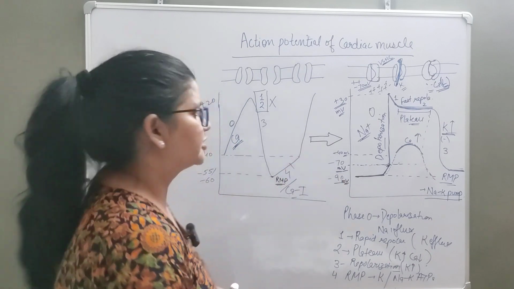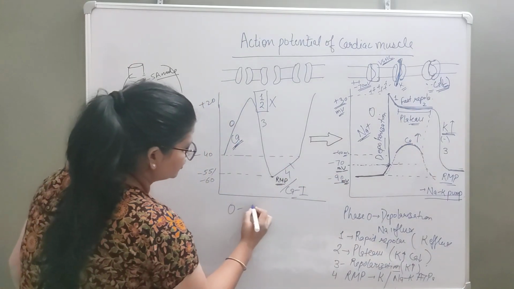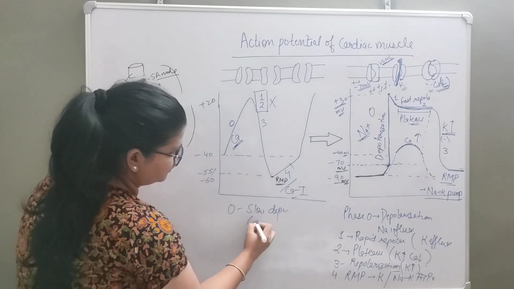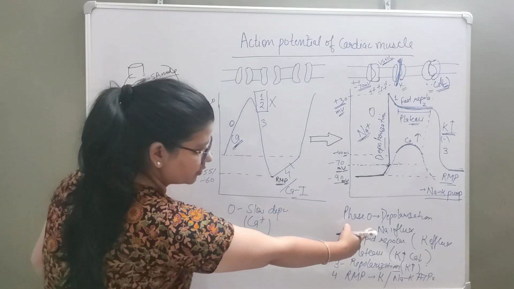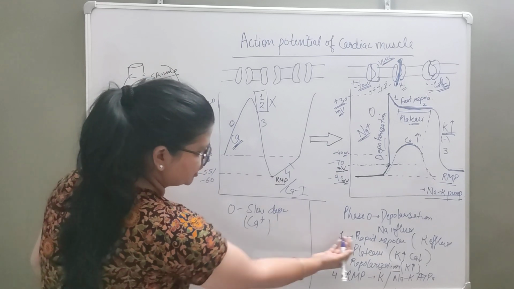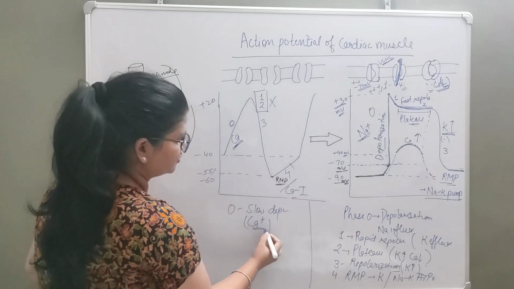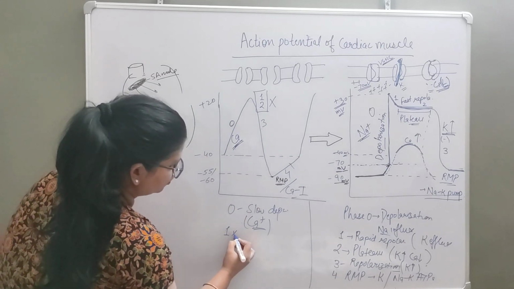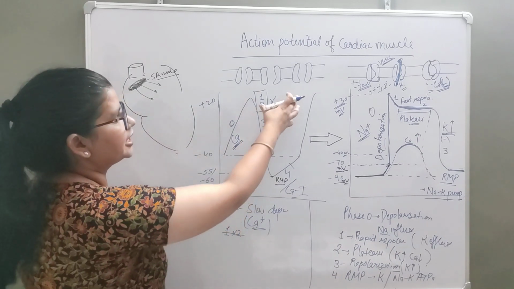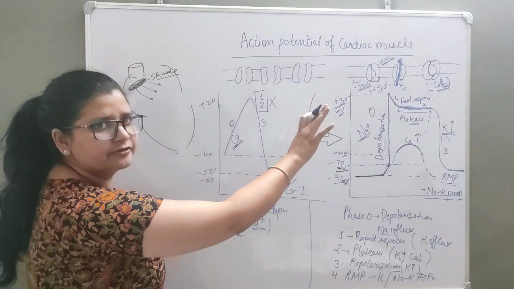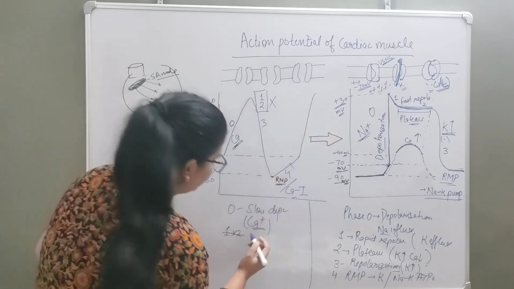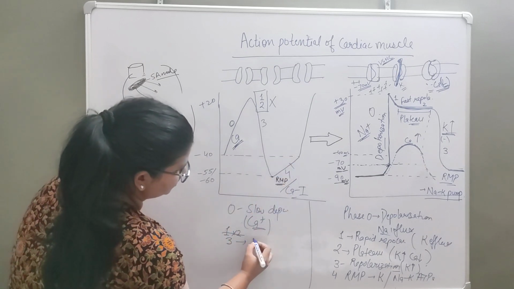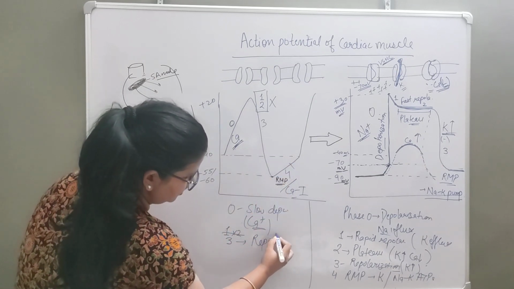Same for pacemaker potential, if we see phase 0, slow depolarization because of calcium, not sodium here, okay. If you see the differences, it will be crystal clear to you. Phase 0 is because of calcium, versus because of sodium, right? Phase 1 and 2 are missing. So if you get only pacemaker potential, you don't have to write phase 1 or 2, right? Then you can directly write phase 3, which is the repolarization phase, right?